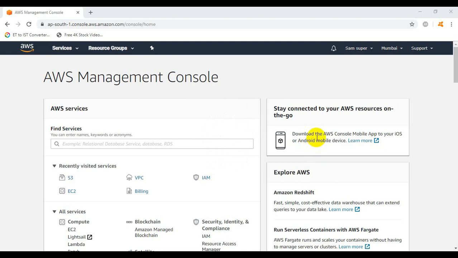It did not ask me for credentials. Why did it not ask me for the credentials? Because my credentials are already saved as cookies in the web browser. Now we can see here the region I have selected, which is Mumbai. It is always recommended that you choose the region which is nearest to your location. My nearest location is Mumbai, so that's why I have chosen Mumbai.